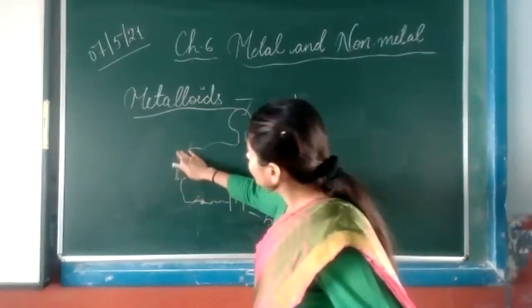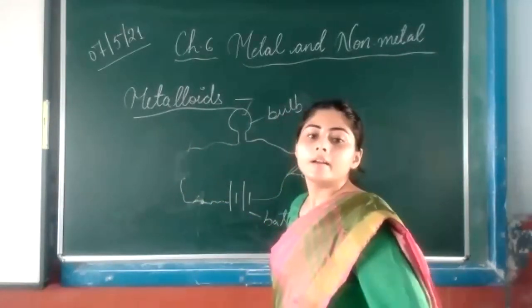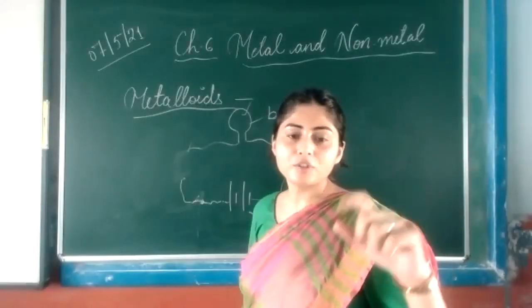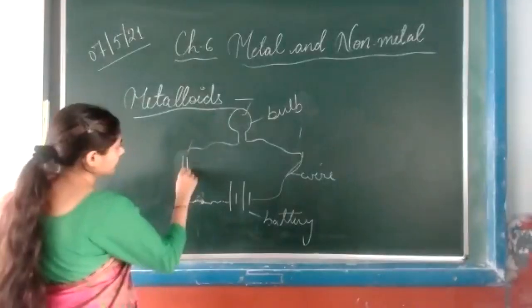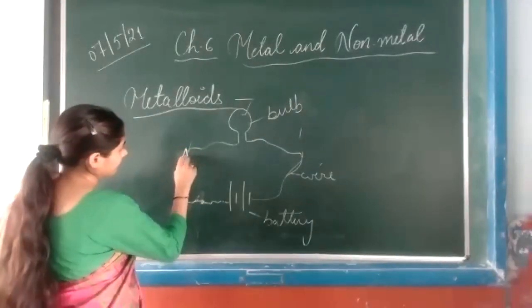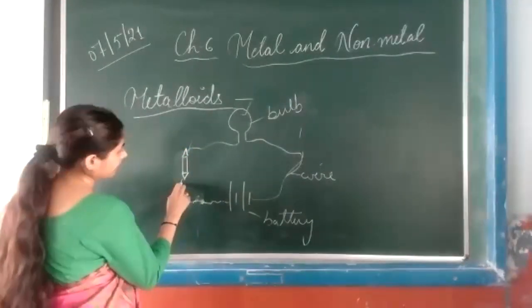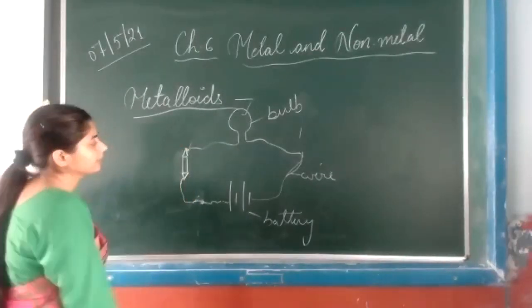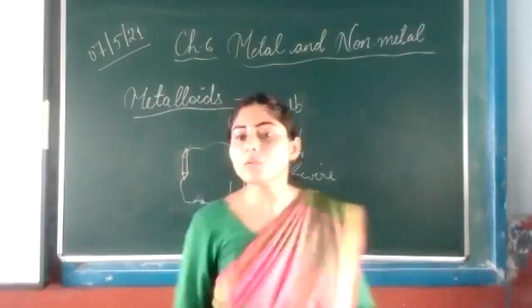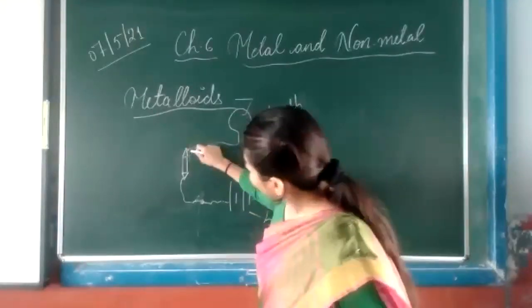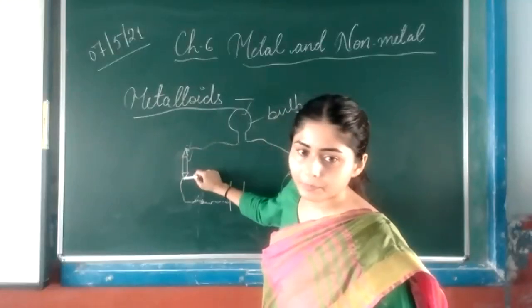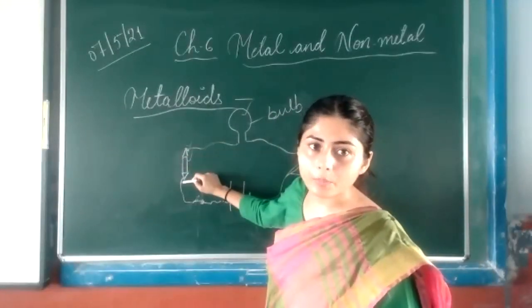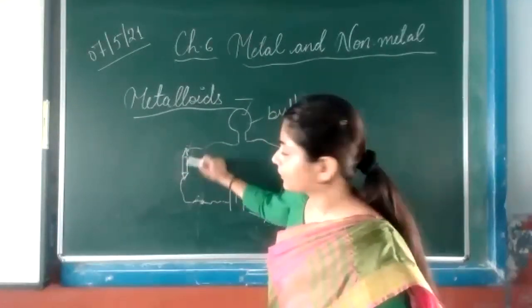But instead of this piece of wood, add a pencil. Sharpen it from both sides, add the pencil here like this, and touch it with the graphite end. You have to remember to sharpen it from both sides and then add it in the wire.